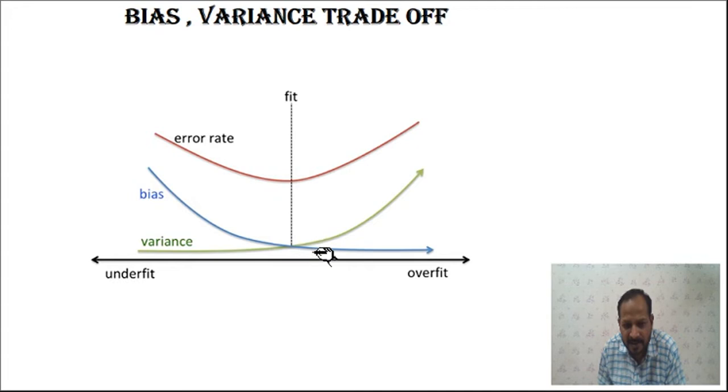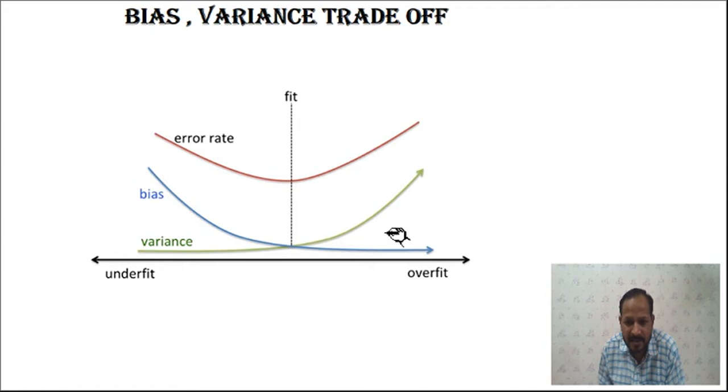As the bias reduces and the variance increases slightly, they cross each other somewhere, and after this point the error also keeps reducing. After this point the variance starts increasing, and the bias still keeps reducing. At overfitting, when you use a very large number of neurons in the hidden layers, the bias error is very small and the variance is larger.